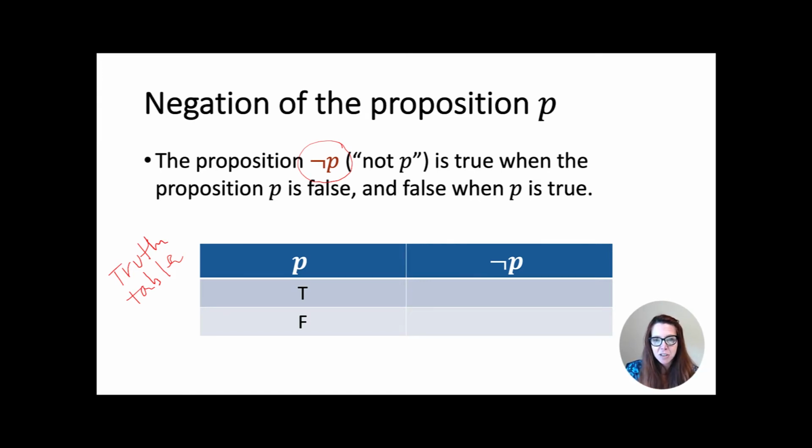P can either be true or false. True is represented by the T, false by the F. And then we list out all the values that can be taken as we build up a more complex compound proposition. And so not P, when P is true, not P is false. When P is false, not P is true.